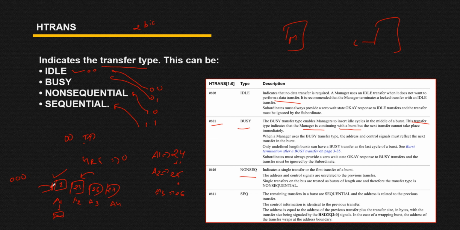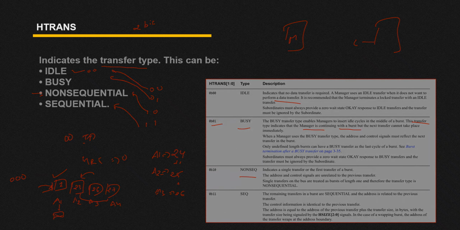Whenever you are sending your first packet, you are in the non-sequential type. Whenever you are starting your transfer, at that time your transfer type is non-sequential. After completing one transfer, you can move into a sequential transfer type. So your first transfer type is non-sequential, and for the rest three your transfer type is sequential. Okay, I hope it is clear.